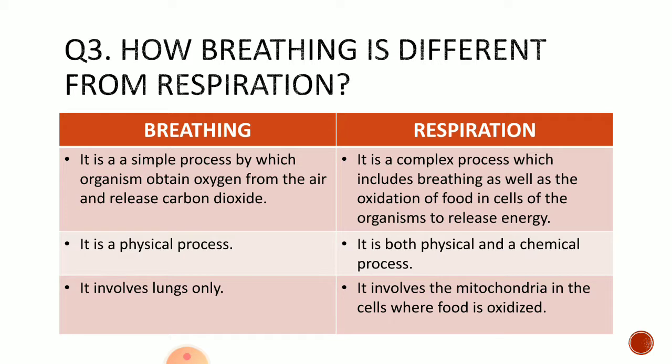It is both physical and chemical process because it includes breathing and a chemical reaction also. It involves the mitochondria in the cells where food is oxidized. So here lungs plus cells of the organisms are required. So these are the differences between breathing and respiration.